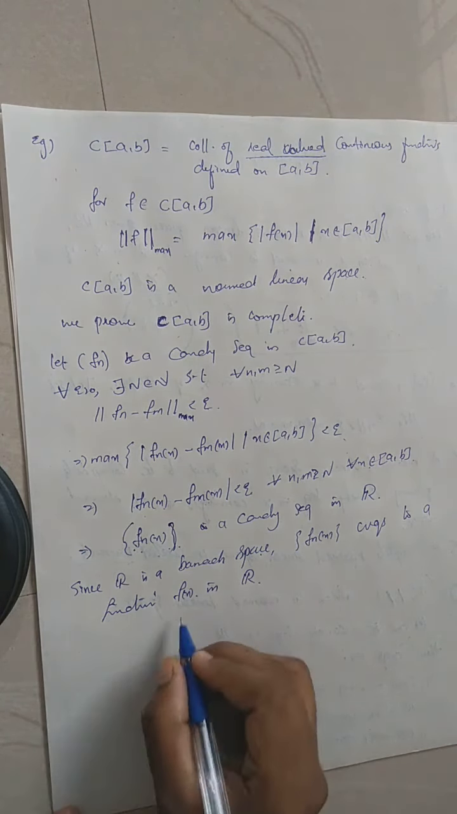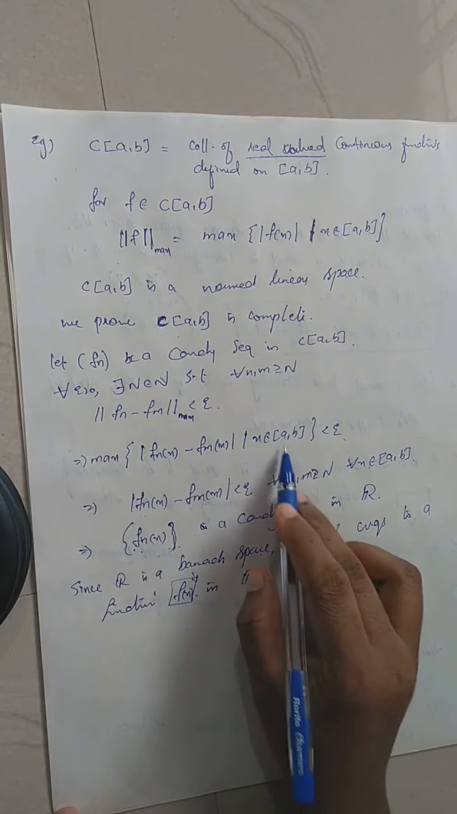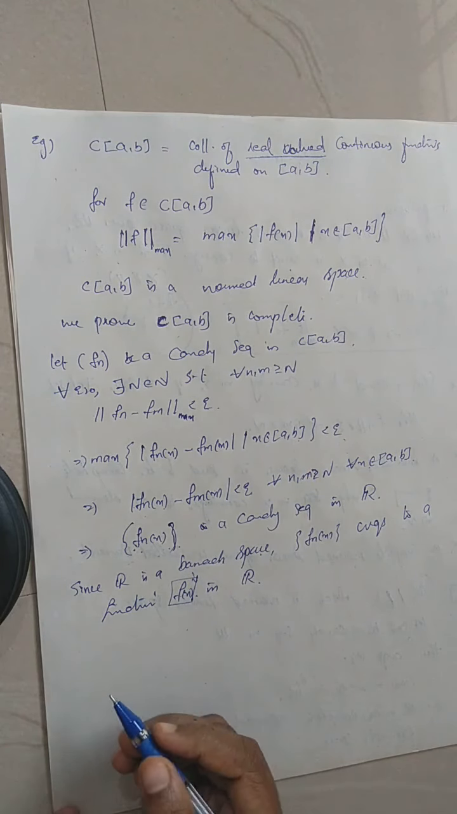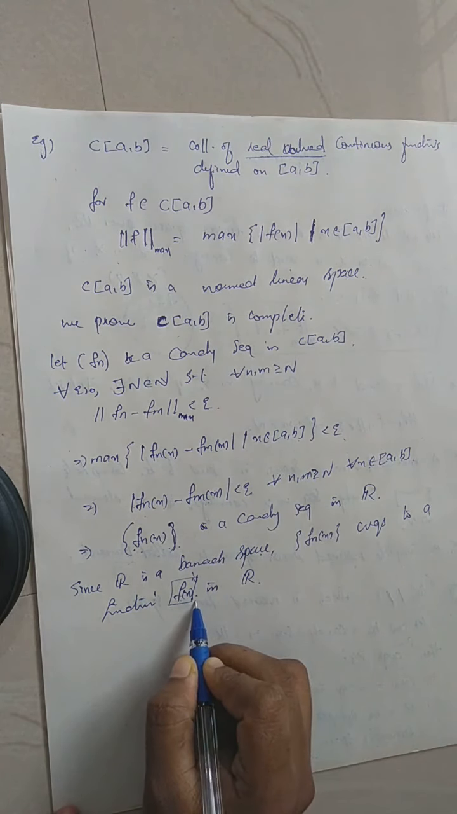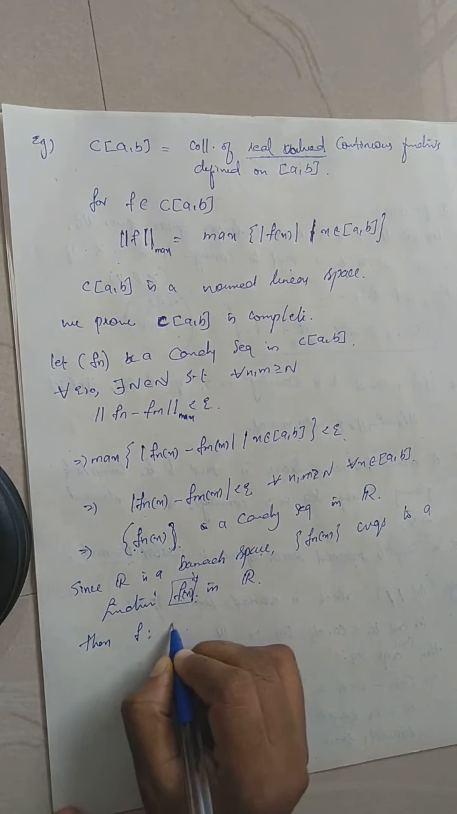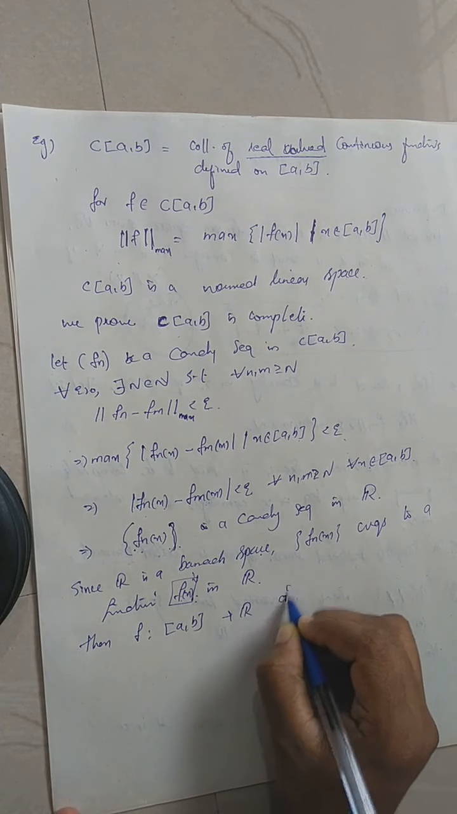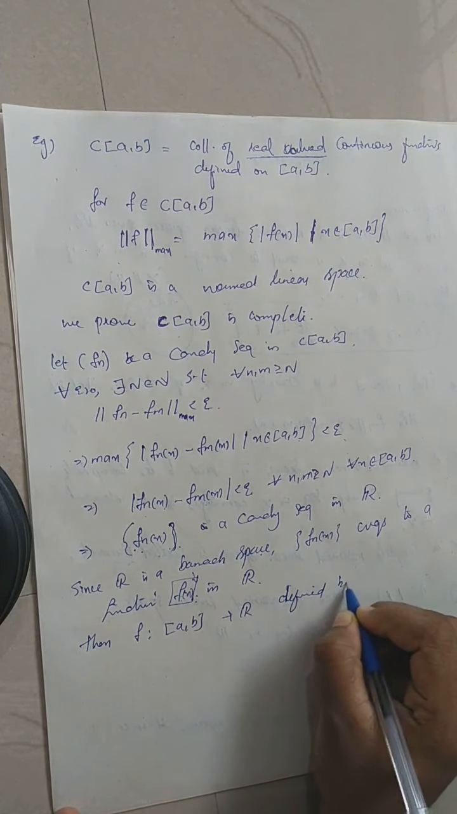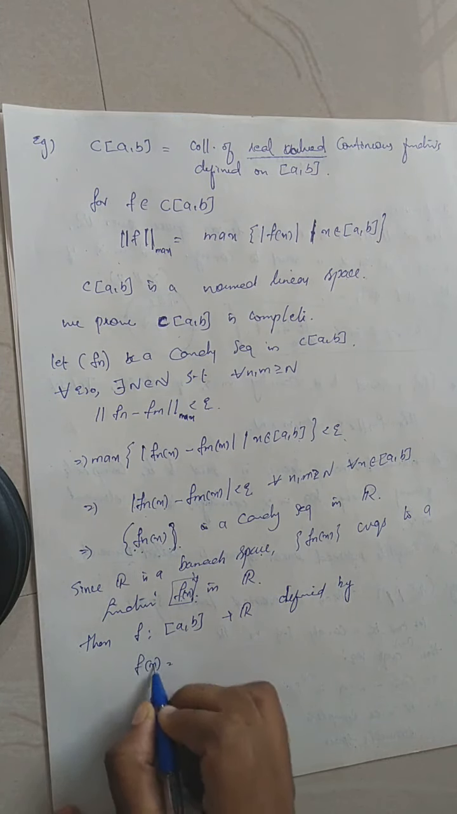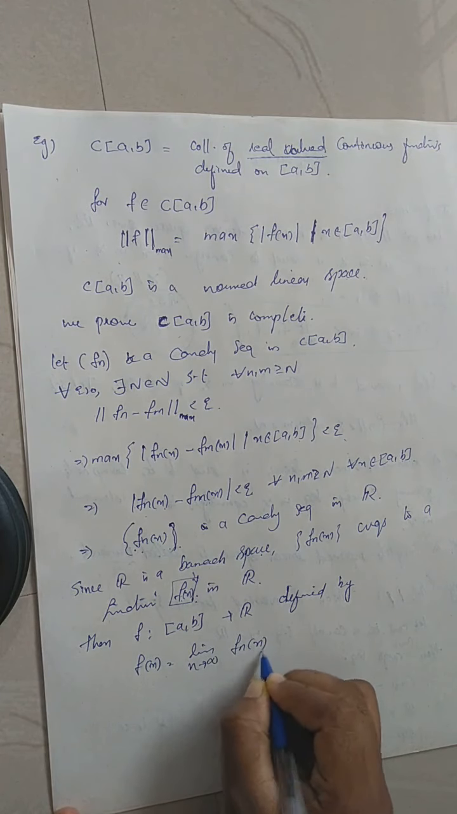Now you consider this number f(x). For every x in the closed interval AB, I can have some element f(x) in R. So this f(x) can be considered as a function, right? Then f is a mapping from the closed interval AB to R defined by, what is f of x? For every element x in the closed interval AB, f of x is the limit as n tends to infinity of the corresponding Fn(x), right?